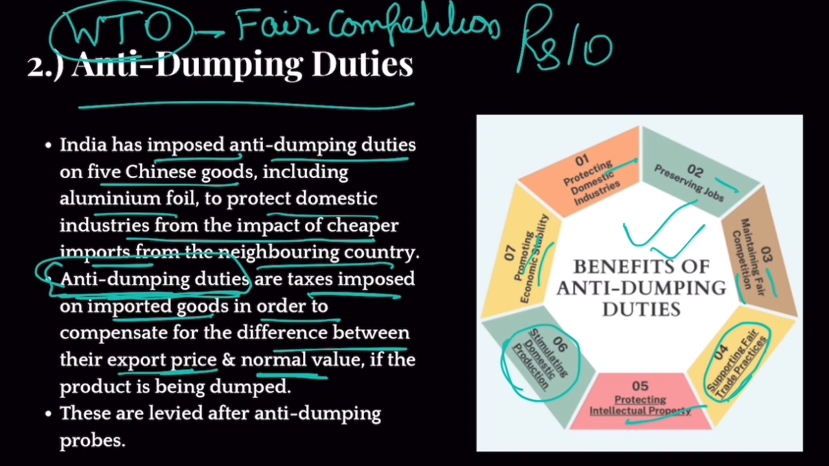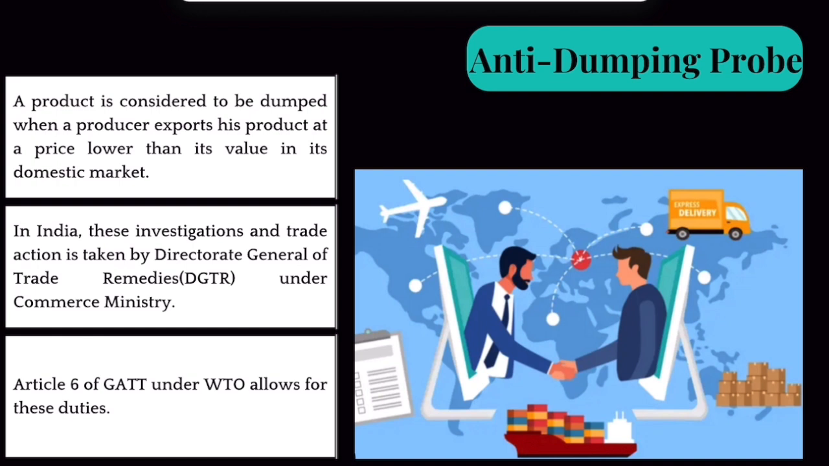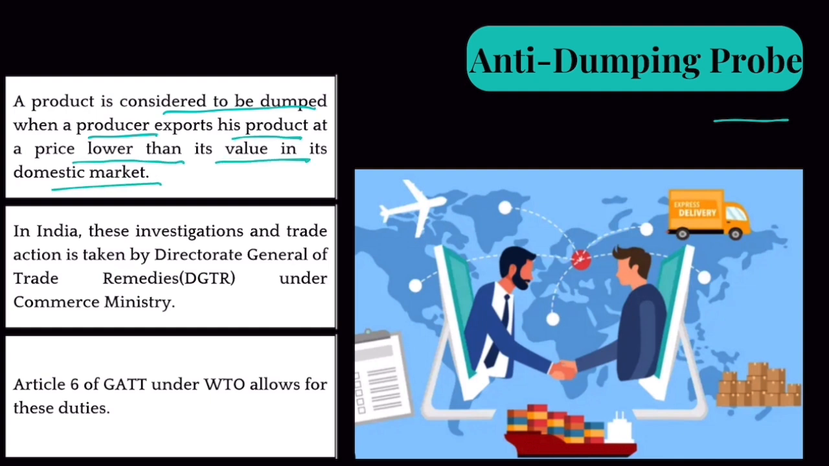Now, if we talk about India, or these anti-dumping investigations, what is the procedure in India? So, anti-dumping probe or investigation. A product is considered to be dumped when a producer exports his product at a price lower than its value in the domestic market. So if China is selling this product at very low prices, prices lower than even fair value, then it shall be considered as dumping.